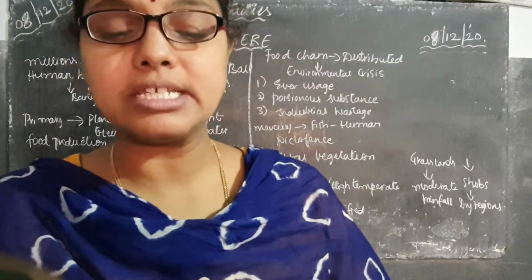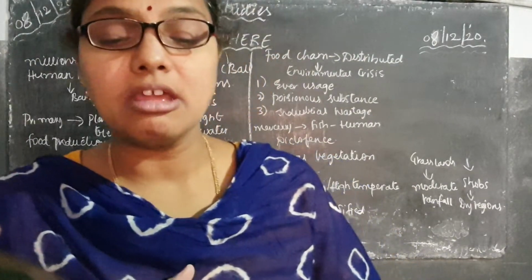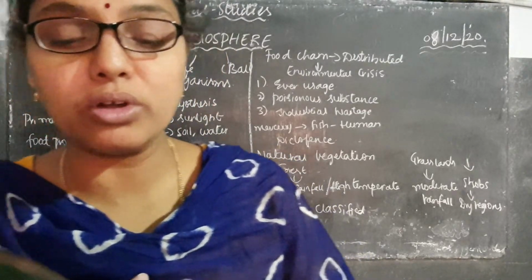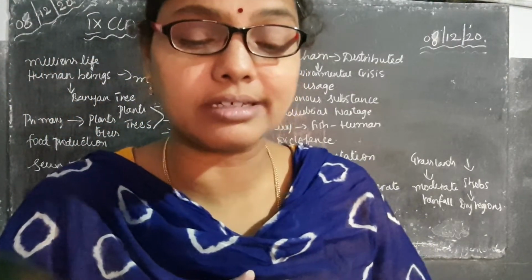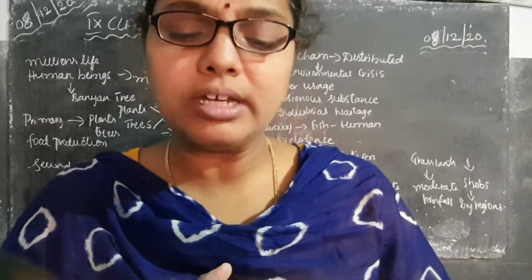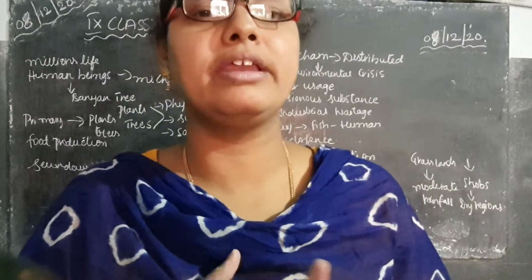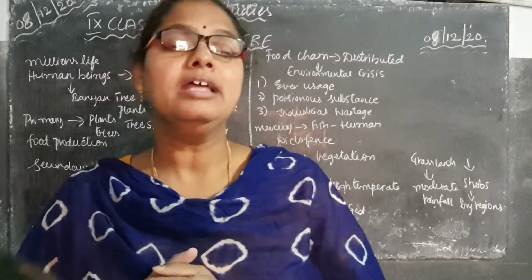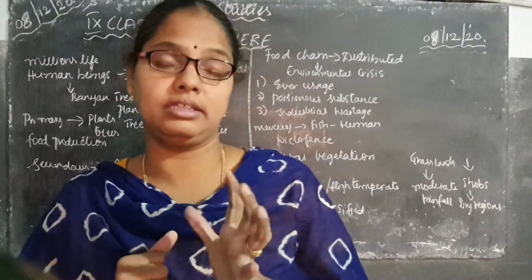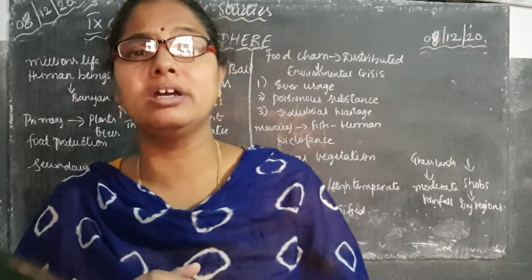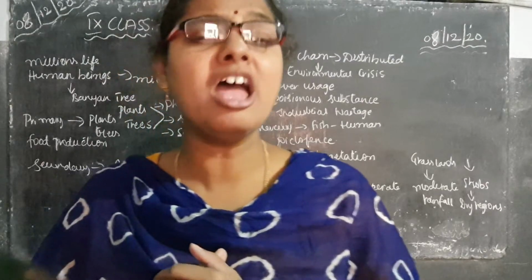So next one is industries, pollutants and effluents. Effluents means what? What are the things being destroyed with the help of industries? Already you know, children, I have explained that whenever industries use chemicals, the polluted water comes out and mixes with the water of rivers and oceans, and that water becomes poisonous.